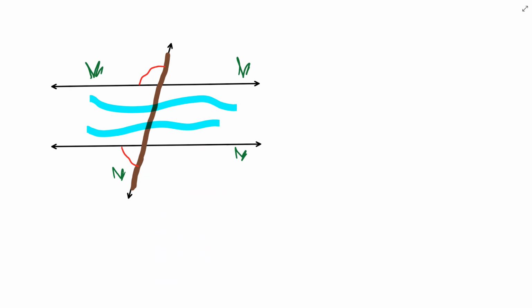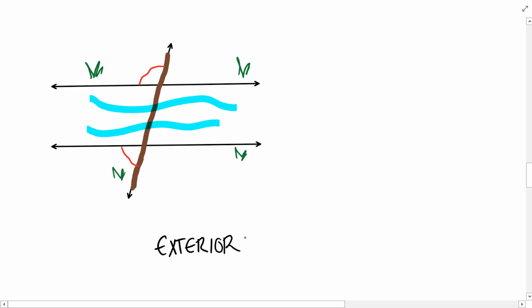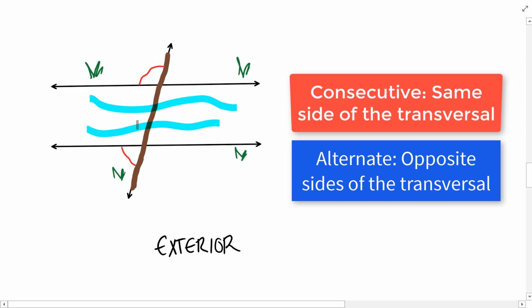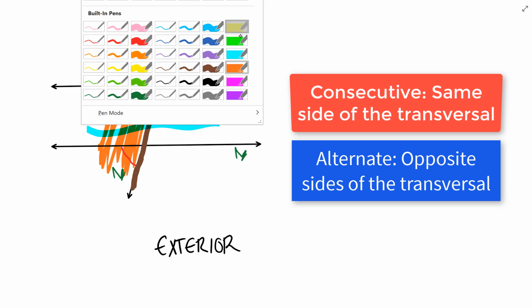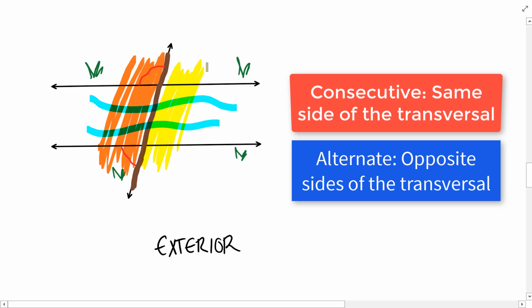Here we have some more exterior angles occurring on the riverbank. Are these same side exterior angles or alternate exterior angles? It looks like they are on the same side. What do we call that?